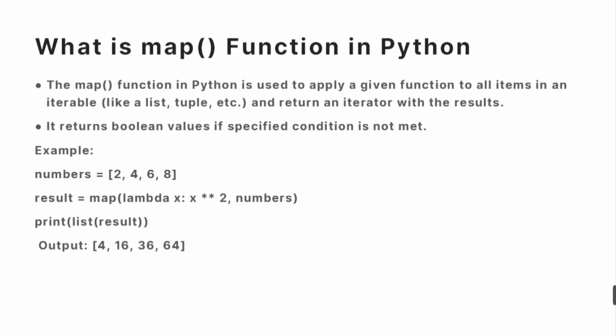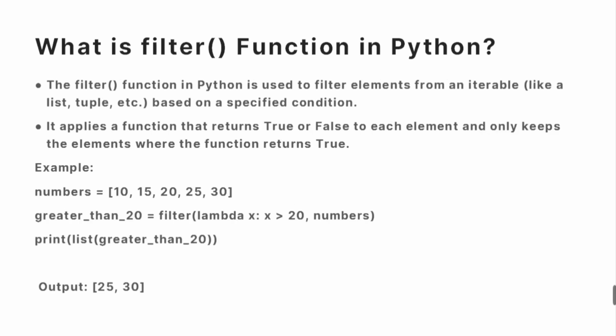Next is what the filter function in Python is. The filter function is used to filter the elements from an iterable object, again a list or tuple, based on a particular condition. It applies the function and returns true or false depending on whether the element meets the specified condition. For example, numbers is again the list, and with the help of the filter function, we are checking whether each element in the numbers list is greater than 20. If it is greater than 20, we keep those elements.